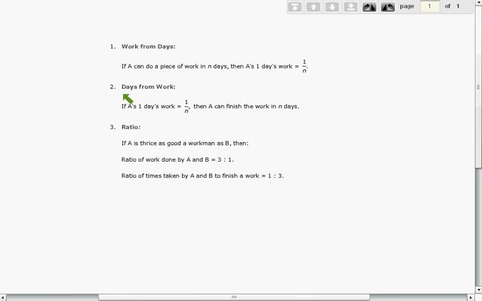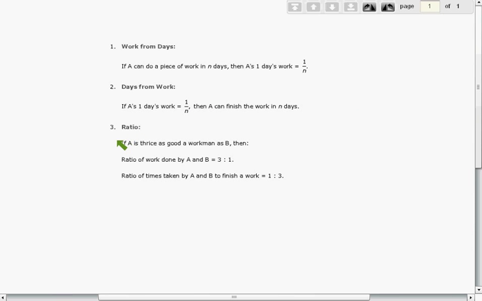And next concept, days from work. If A's one-day work is 1 upon n, then A can finish the work in n days. What does it mean? Like, if you are able to do 1 upon 20th work daily, then you would complete whole work in 20 days. In the same way, if you are able to complete 1 upon 5 work daily, that means 20% of work daily, then you need only 5 days more to complete whole work. Okay? Now ratio.